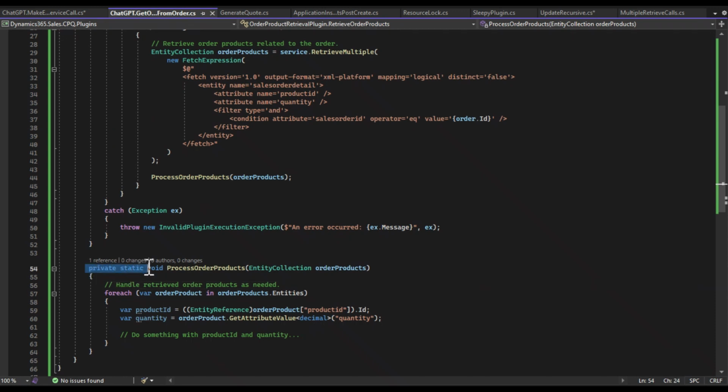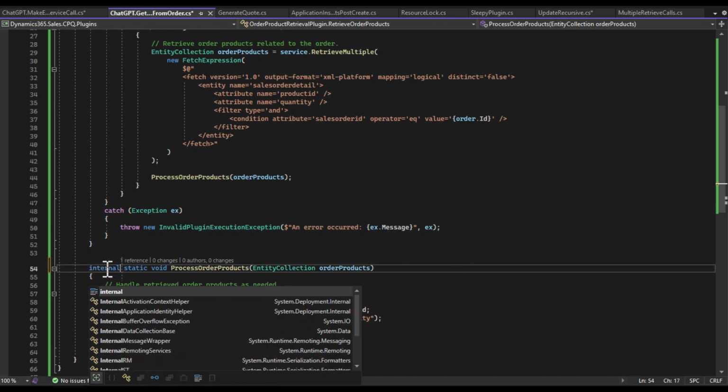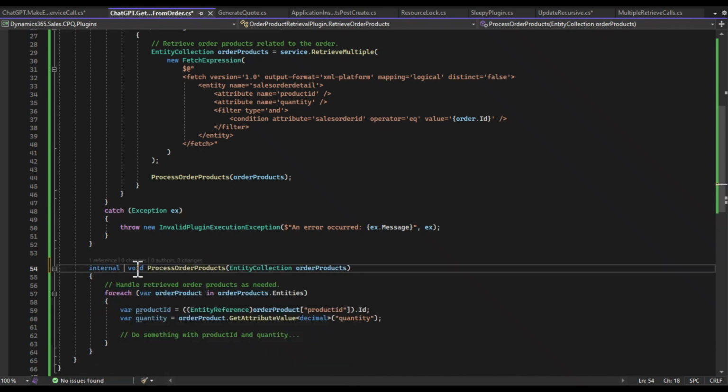Now, some examples we want to look at. This is not really a great reusable function because of the fact the person's private. So we would not be able to really do much with that. I'm not a big fan of it throwing static in there, especially when we start talking about plugins where we're not quite sure if the class is going to create a new instance each time it's called, or if it's going to reuse it.